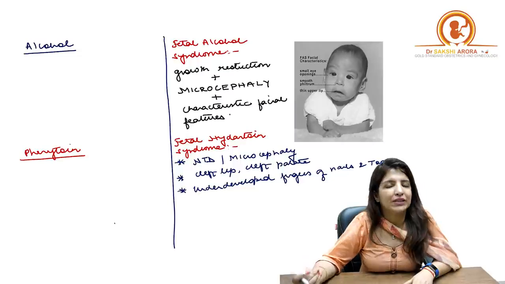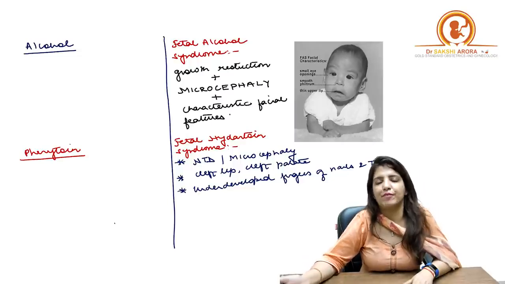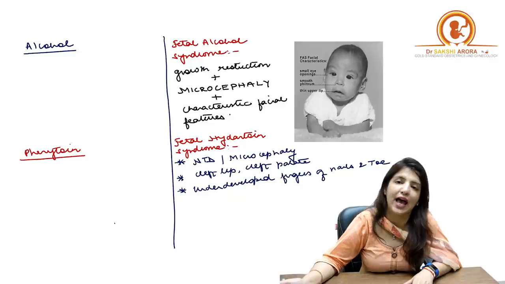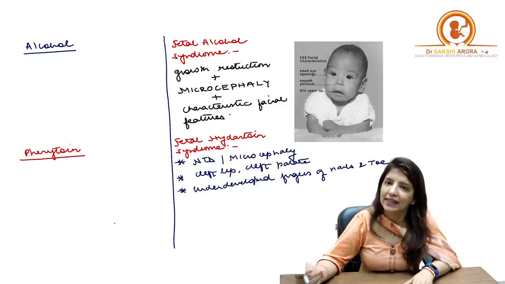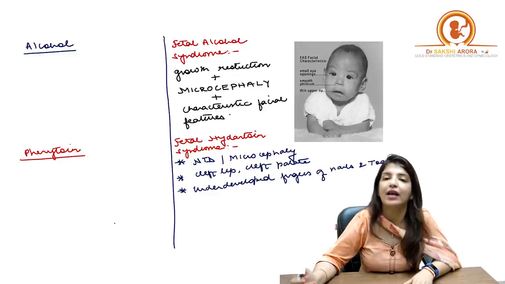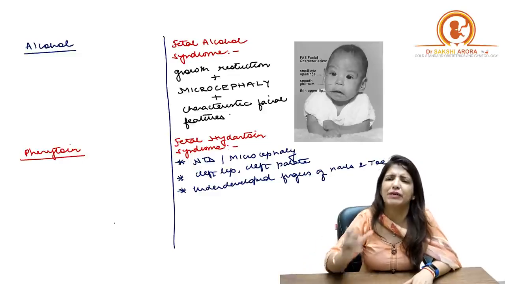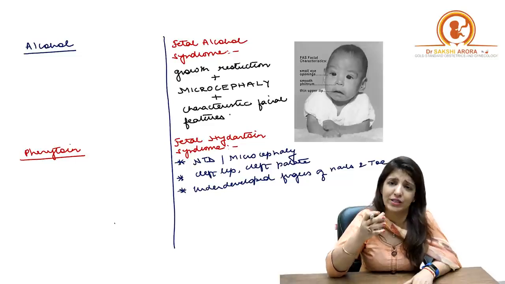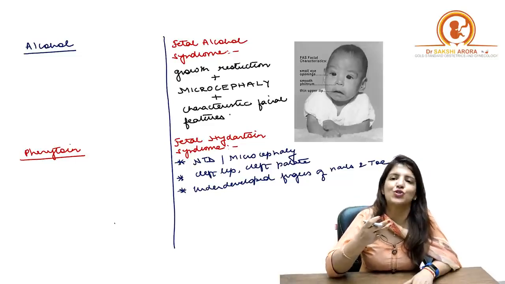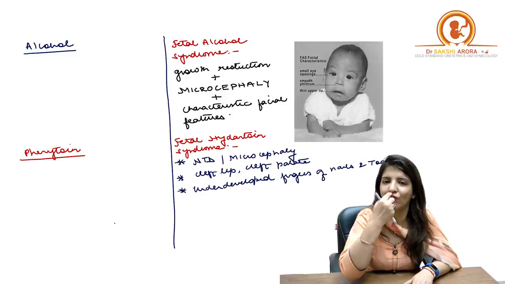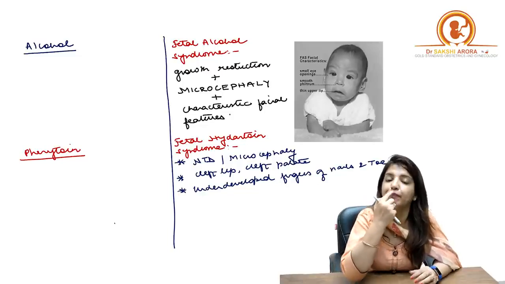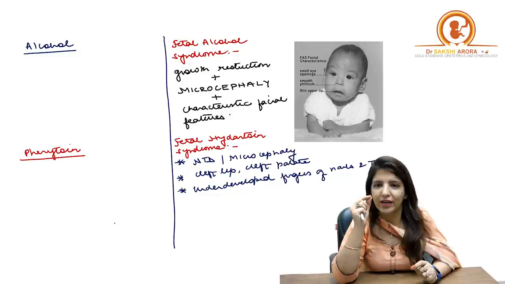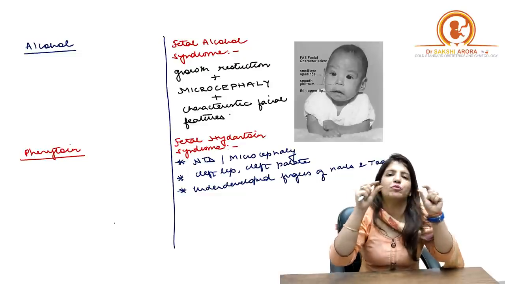Alcohol. Now, if the mother consumes alcohol in the first trimester of pregnancy, it leads to fetal alcohol syndrome. In fetal alcohol syndrome, you will get a triad, and that triad will have growth restriction, microcephaly, and there will be typical alcohol facies. In typical alcohol facies, the philtrum will be absent. This over here, the philtrum will be absent. It will be smooth over here. The vermilion border of the upper lip is going to be very thin, and the eyes are going to be very narrow, right?